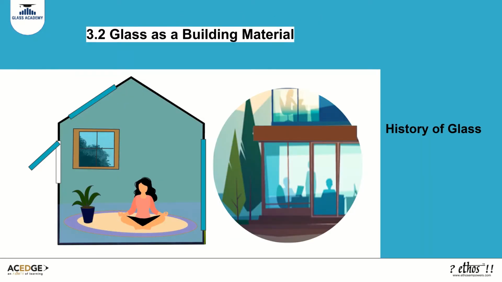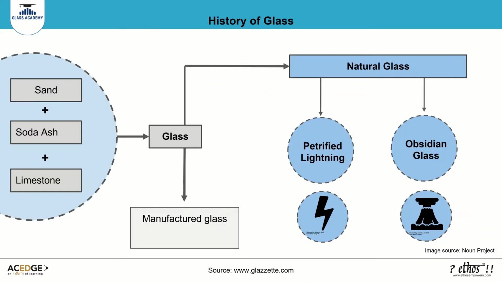Let us quickly go down history to understand how glass came about as a construction material. Glass is made from natural raw materials, that is sand, soda ash, and limestone, which when melted at very high temperature undergo fusion and on cooling transition into a solid state without crystallizing.